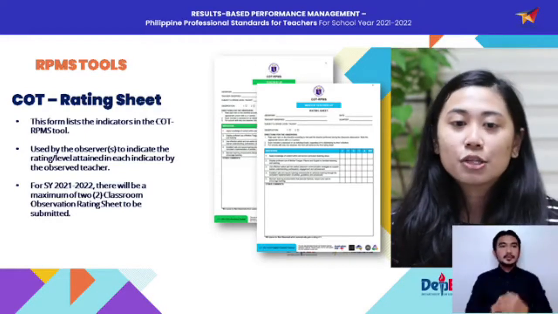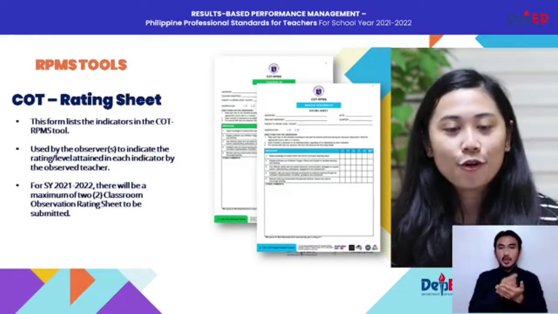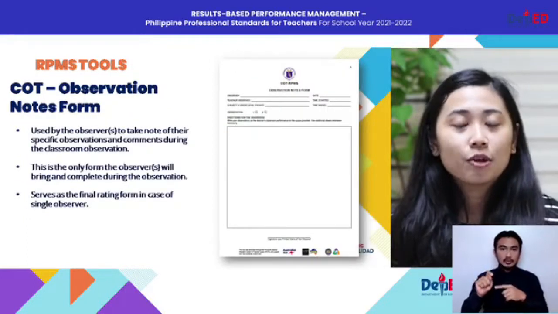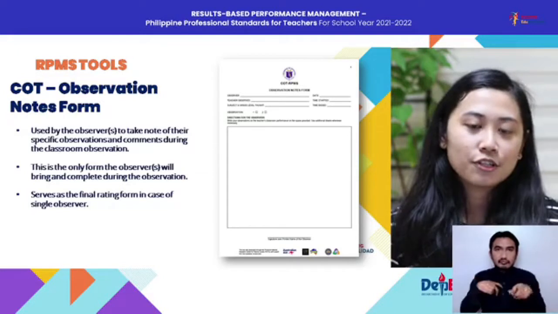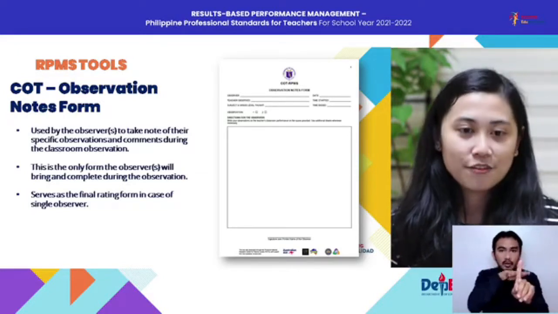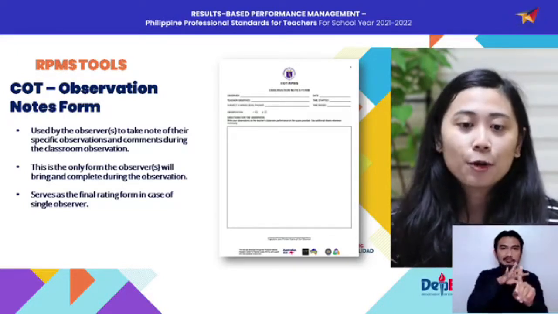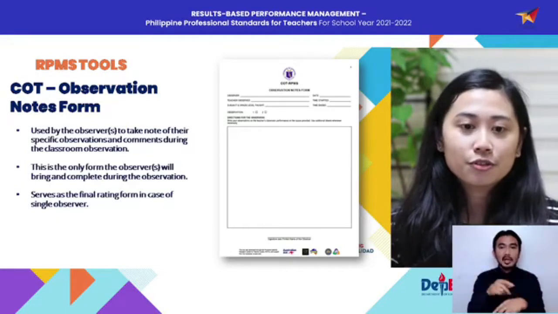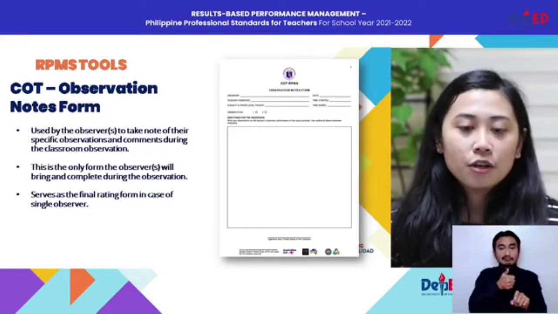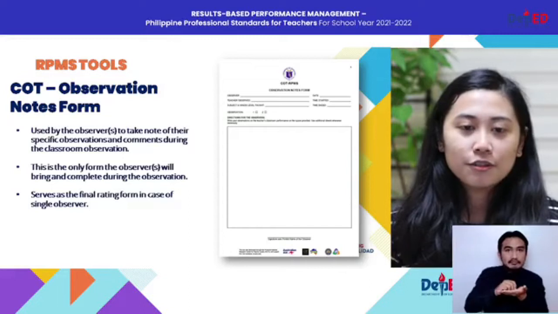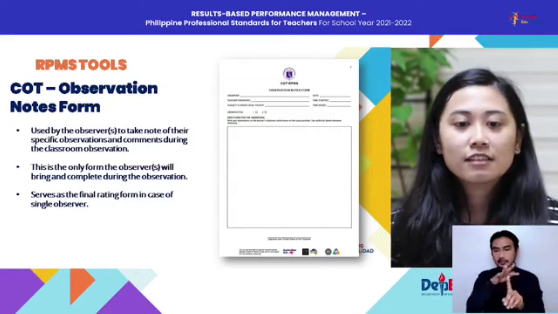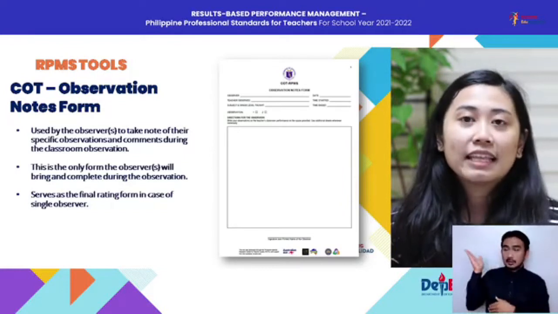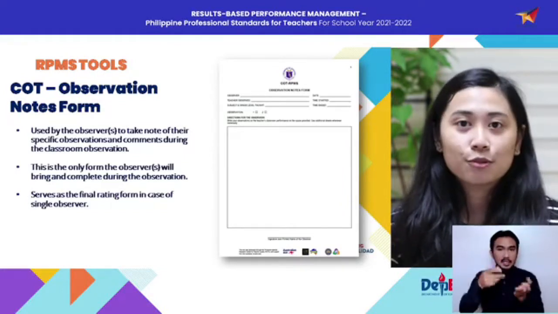Next tool is the COT observation notes form. This one is used by the observer or observers to take note of their specific observations and comments during the classroom observation. This is the only form that your observer or observers will bring and complete throughout the duration of the classroom observation. Last thing to note, this form serves as the final rating form in case there is only one observer.